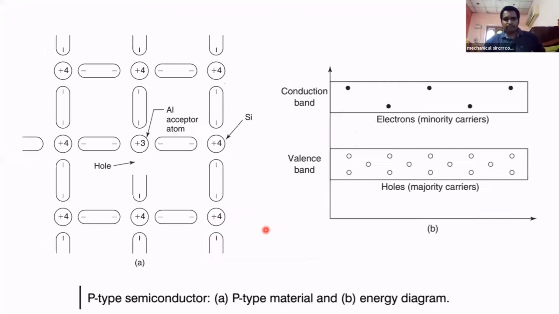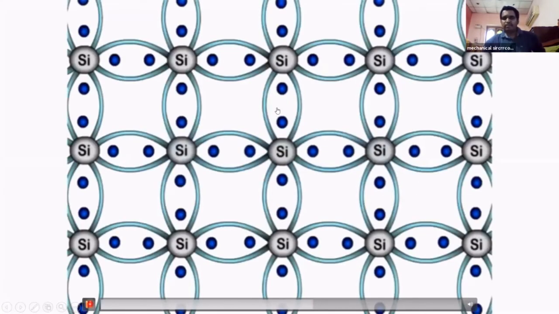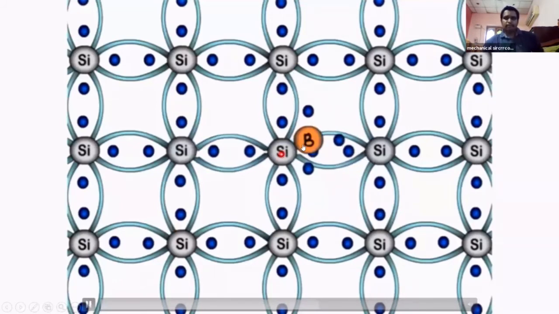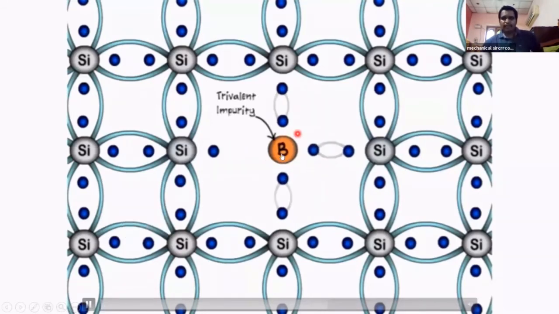I will show this video again. See this. This is the P type semiconductor structure, silicon. Now we are adding 3 valent impurity in this, meaning we are replacing one silicon atom with a boron atom.